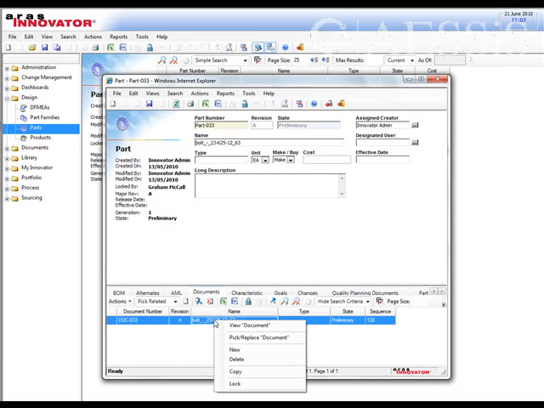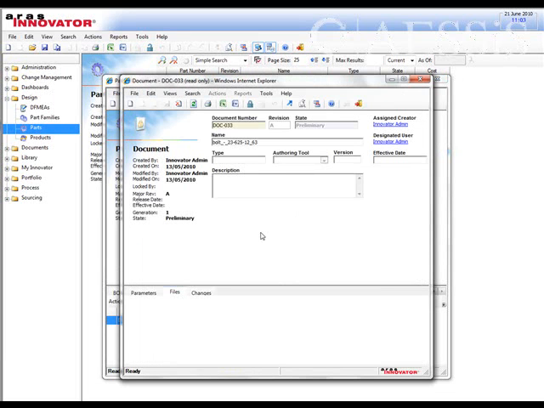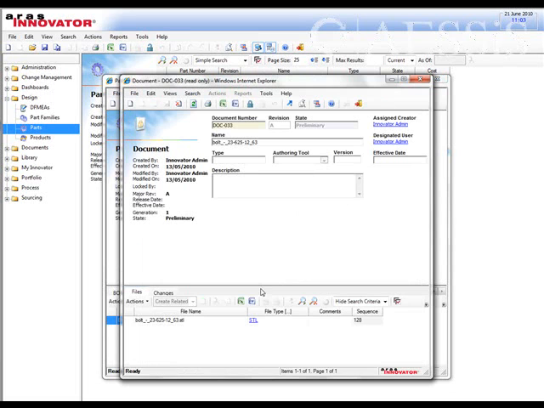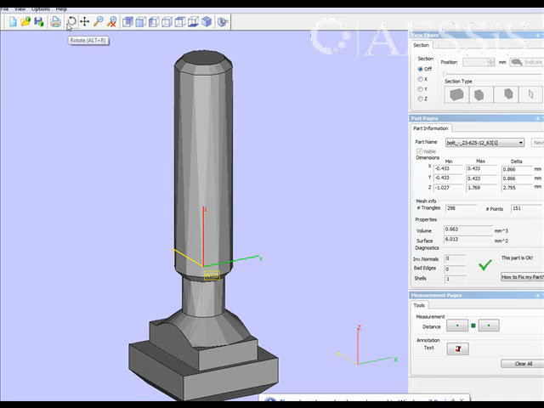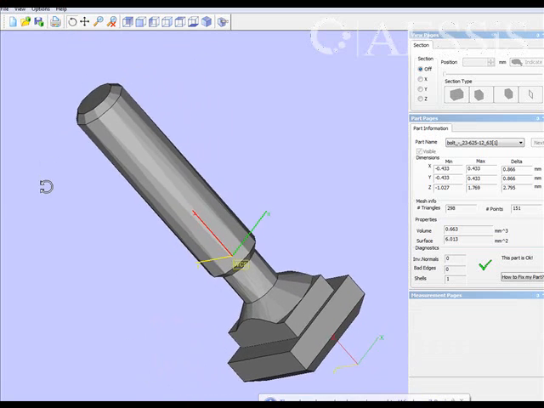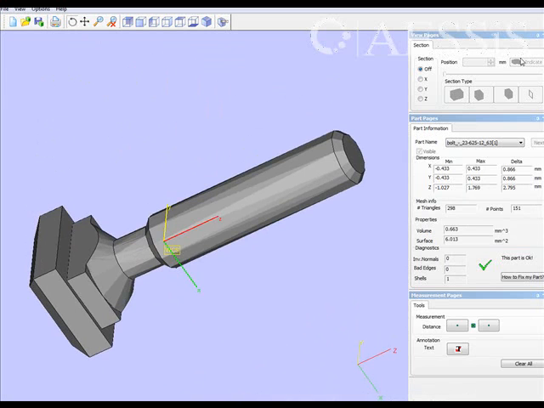So first of all, let's just take a look at the bolt. We've configured a simple 3D viewer to Aras to facilitate that. So this is the bolt that we're going to try and search for similar items to.